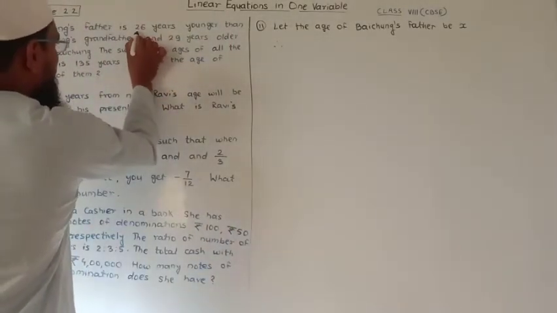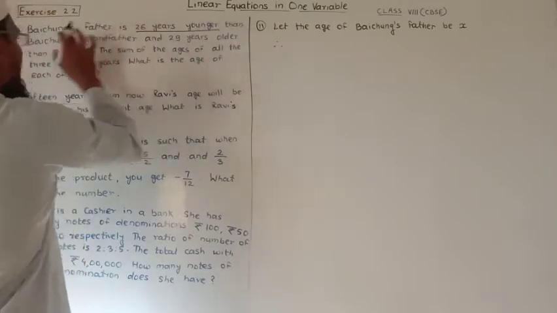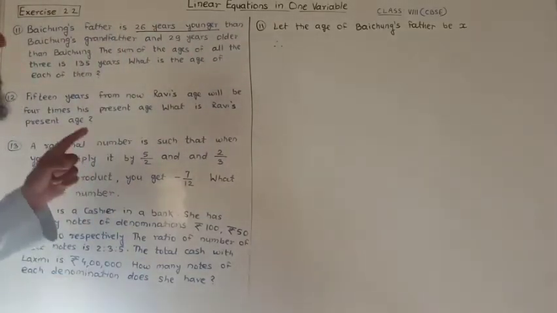Therefore, what is the condition? The father is 26 years younger than Baichung's grandfather.